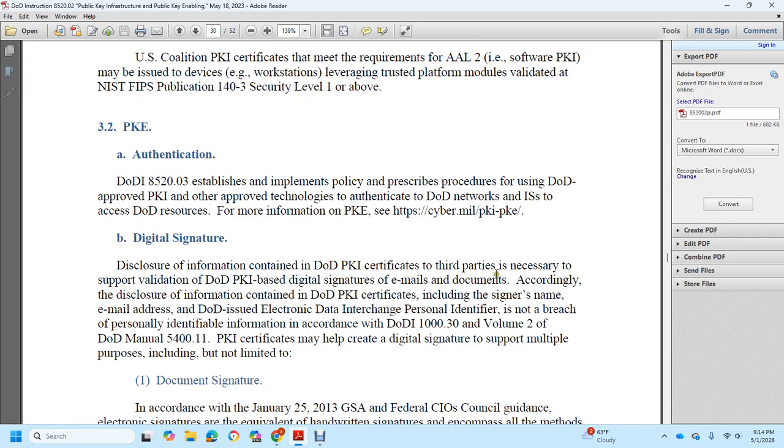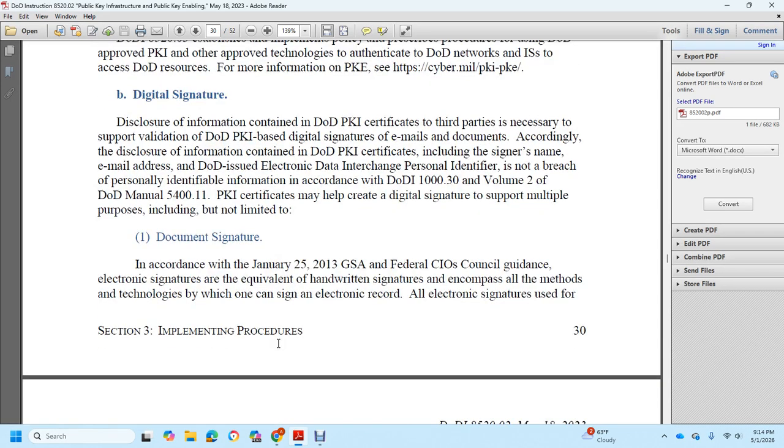Necessarily to support validating DoD public key infrastructure based on the digital signature, email documentation, and coordinating with disclosure information, confirmed the DoD public key information certificate including signer's name and the email address. DoD issuance of electronic data entry personal identifier is not a breach of personally identifiable information, with the Department of Defense Instruction 1030 Volume 2 and DoD Manual 5411. A public key infrastructure certificate may create a digital signature to support multiple purposes, included but not limited to document signature.